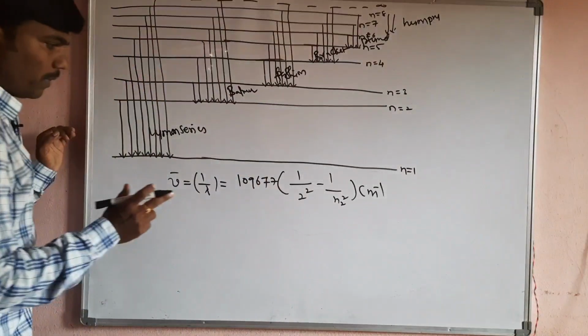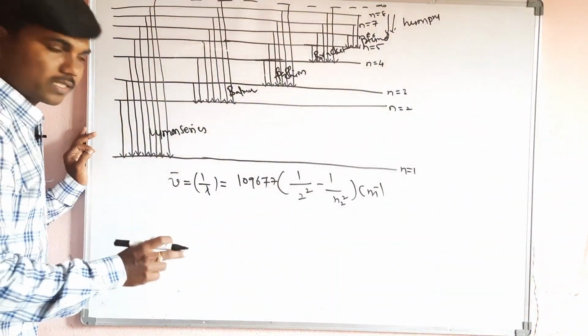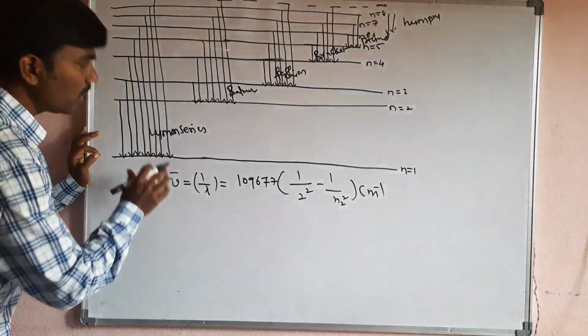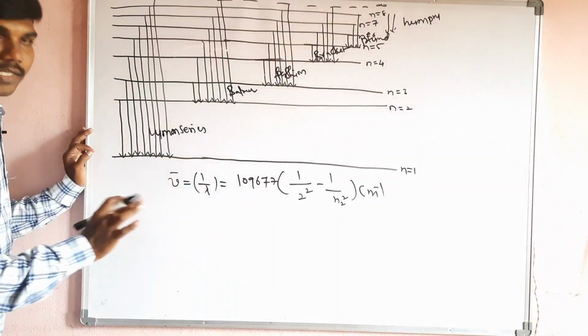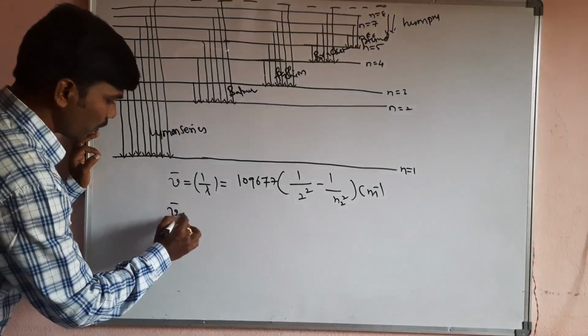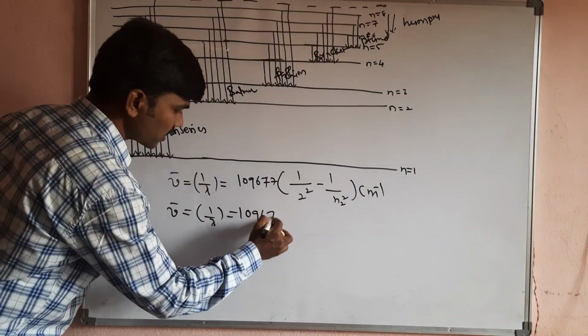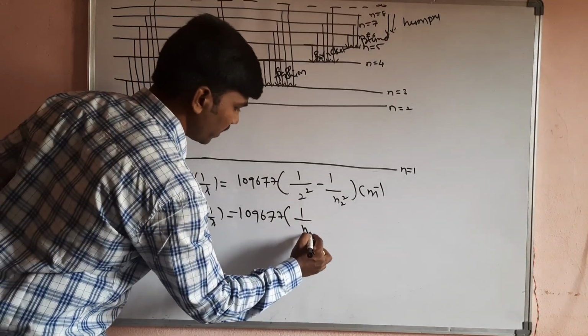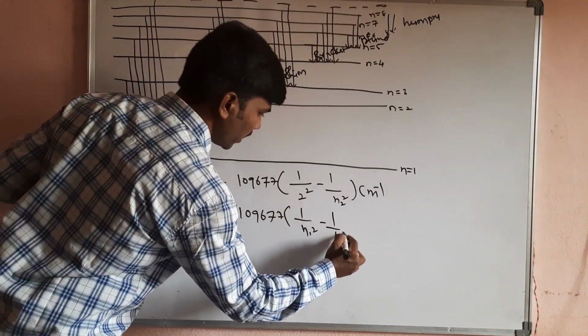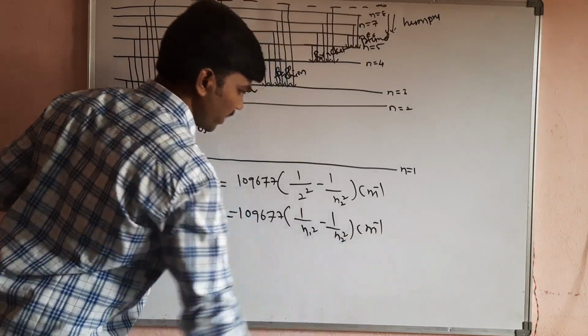Then after that, Rydberg, one scientist, discovered one more formula which will work for all series. This general formula is nu bar is equal to 1 by lambda is equal to 109677 into (1 by n1 square minus 1 by n2 square) centimeter to the power of minus 1.